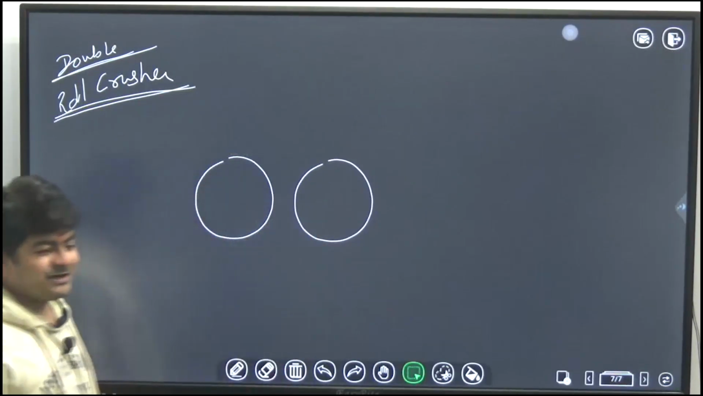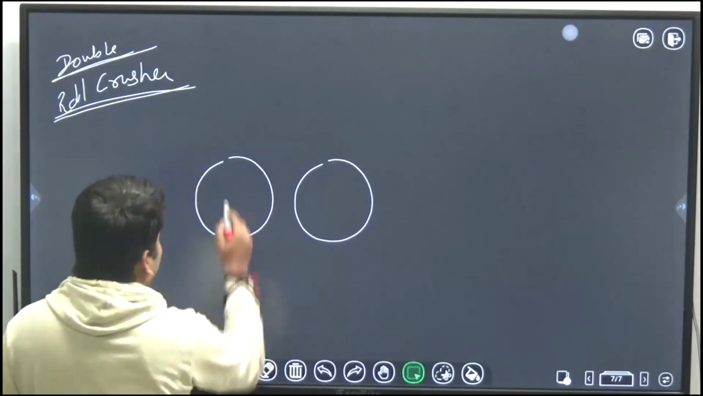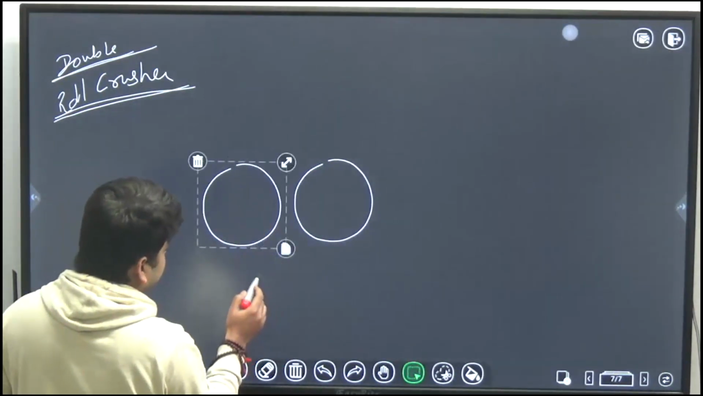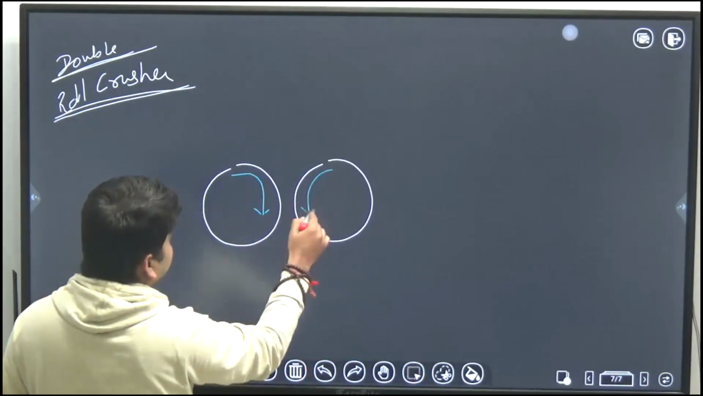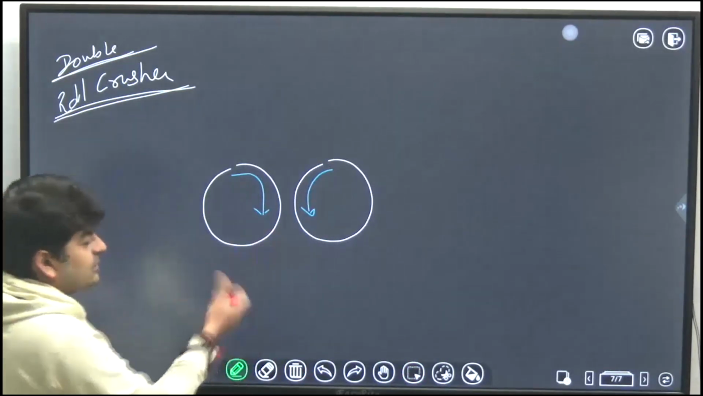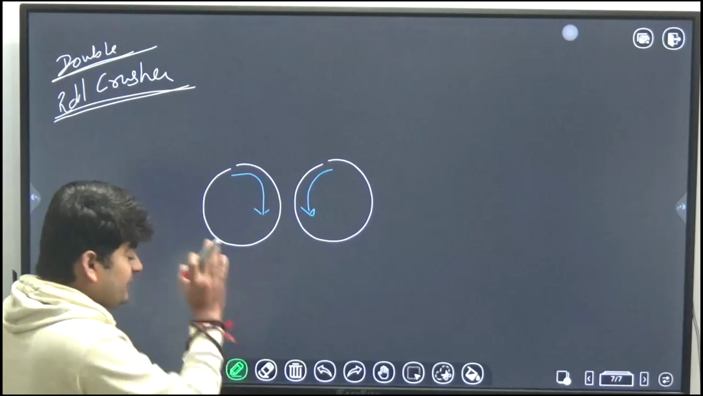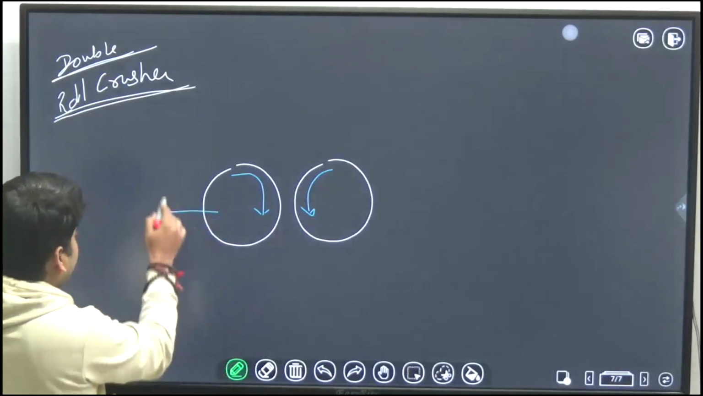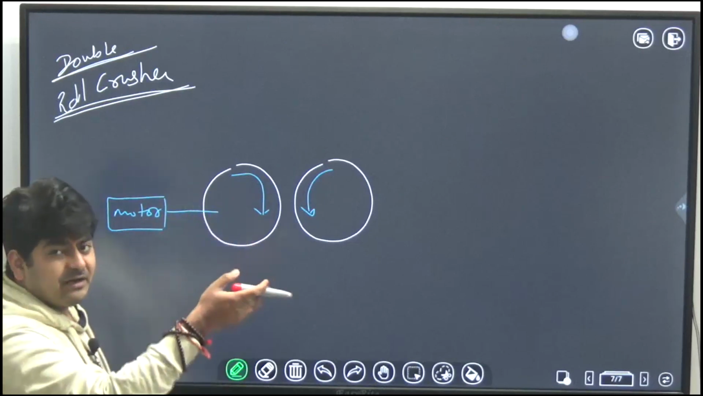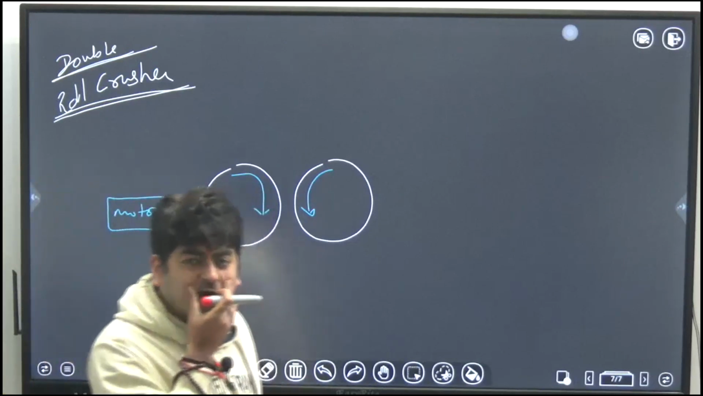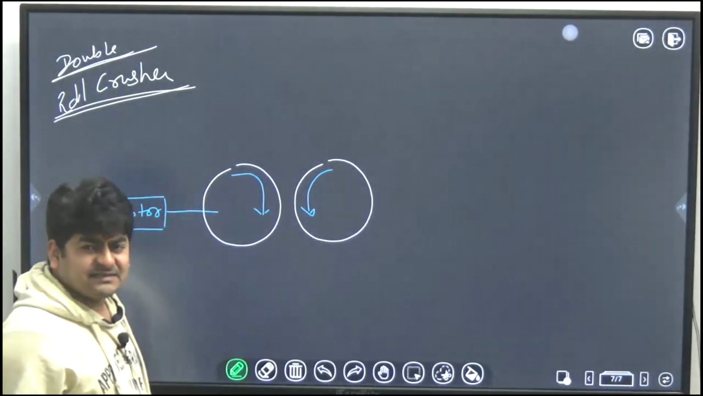So in the double roll crusher, we have two rolls of the same outer diameter, and they are rotating towards each other. One of the rolls is connected to a motor, and that's why it is rotating, and the second roll is either free or it is also connected to a separate motor. But in most of the cases it is free.